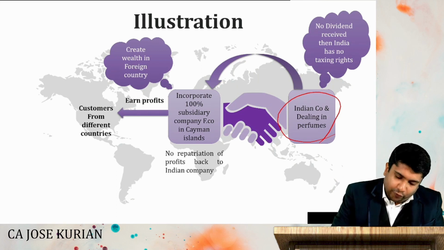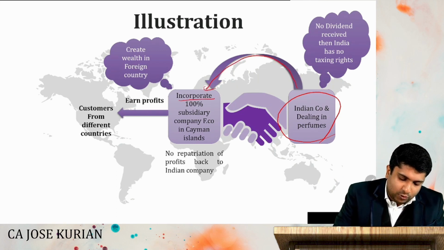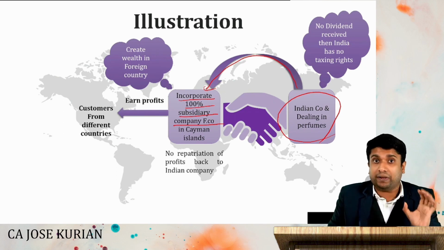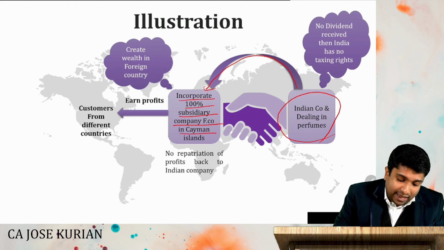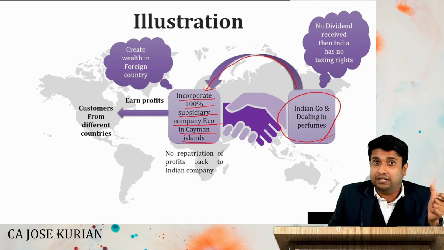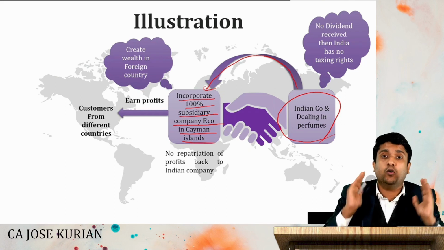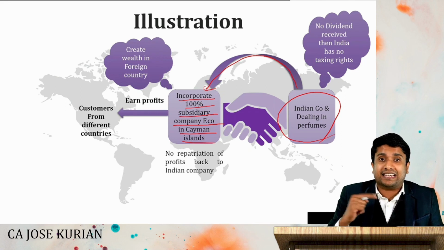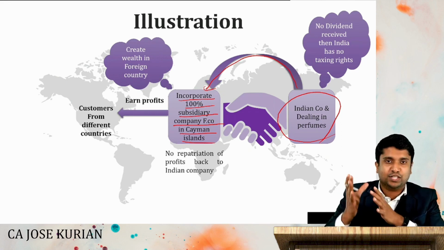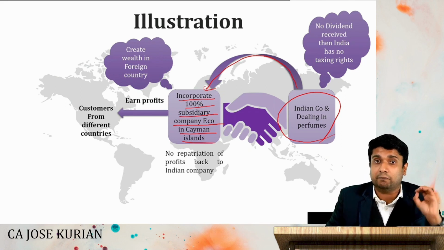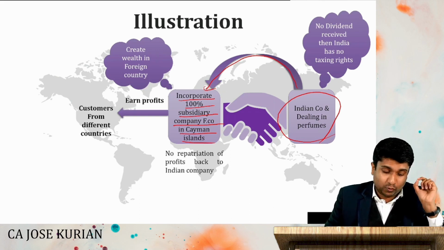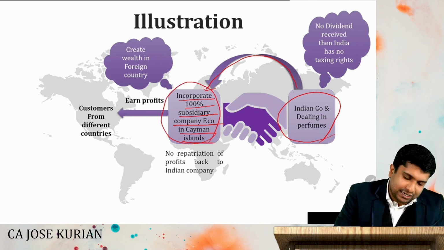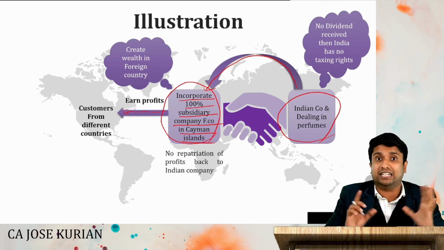What are they doing? For that, they incorporate a company outside India, which is a 100% subsidiary company. So they are planning to incorporate another foreign company in Cayman Islands. And the speciality of that country, Cayman Islands, is that they don't charge any income tax. It is called a tax haven. The rate of income tax in the Cayman Islands is 0%. All right. So the Indian company has incorporated a subsidiary company in the country called what? Cayman Islands. Now, this 100% subsidiary company will sell perfumes globally and they will earn profits.